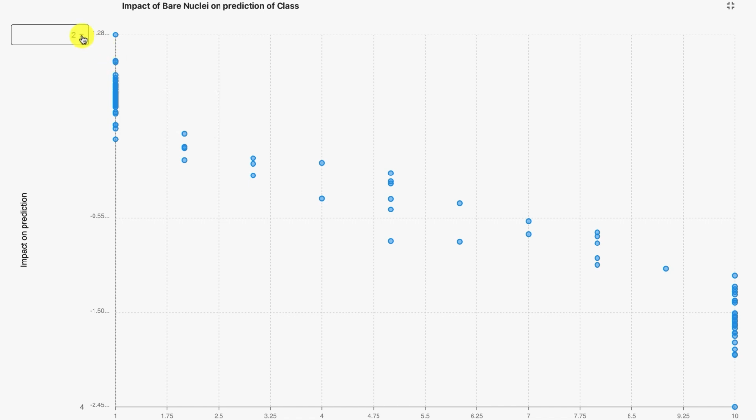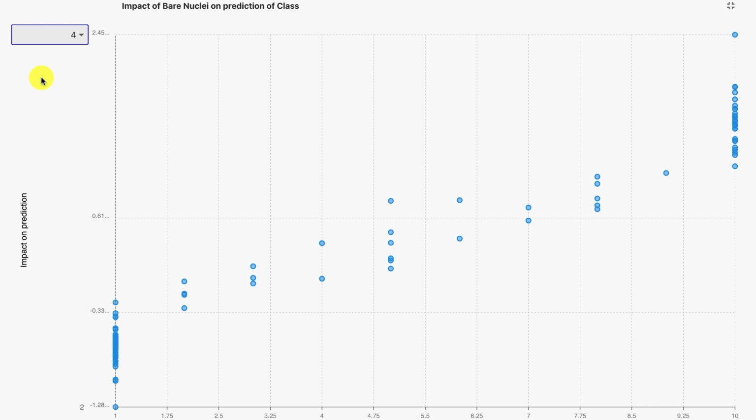And then note that you can change the value of the class. You can switch from 2 to 4 and you will have, however, that the higher value of Bare Nuclei, the impact is larger. Okay? Here, for example, for this Bare Nuclei instance value of 10, the impact is 1.597. All right? So let's close this.